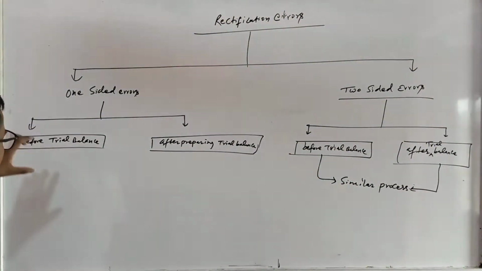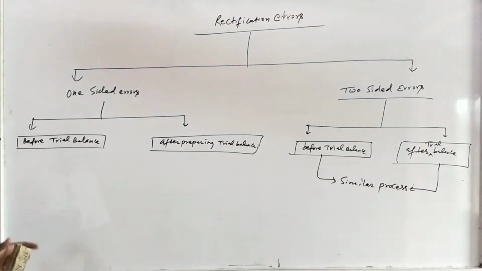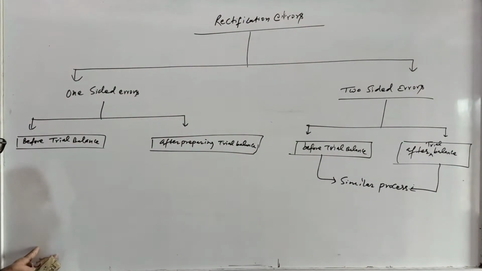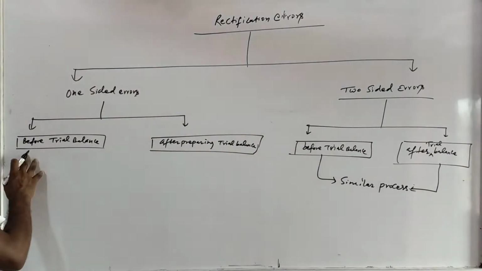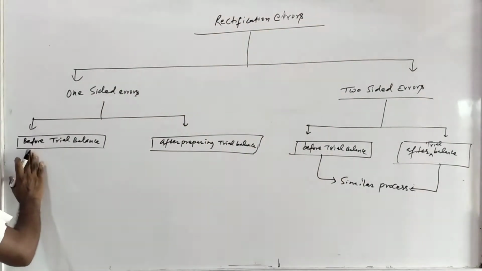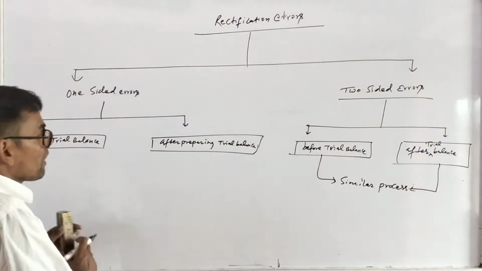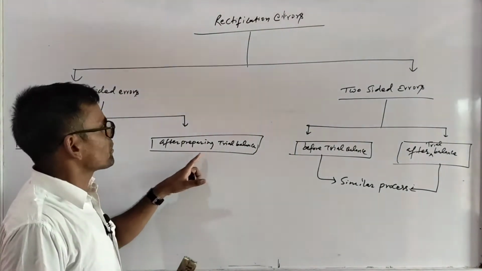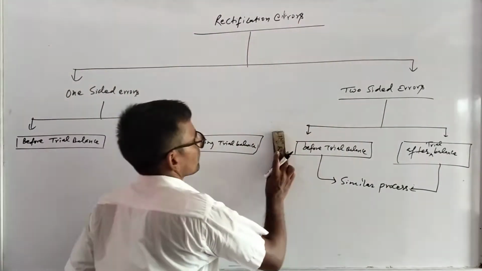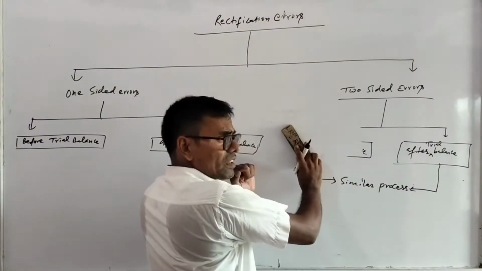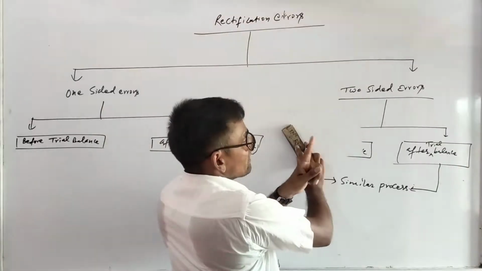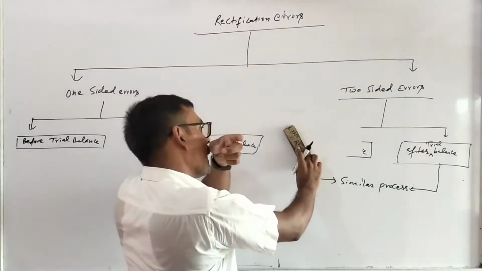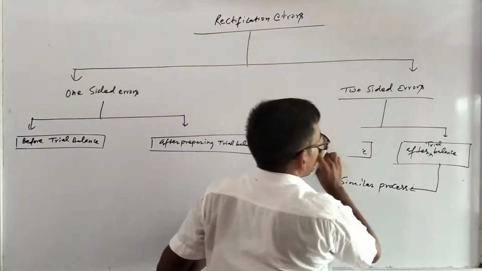In this video, I am going to teach you how the errors are rectified if they are found before preparing trial balance, and how the errors can be rectified if they are found after preparing trial balance. In another video, I will teach you the process of rectifying two-sided accounting errors.